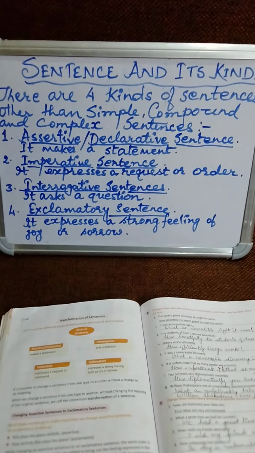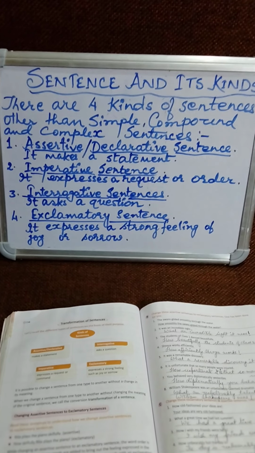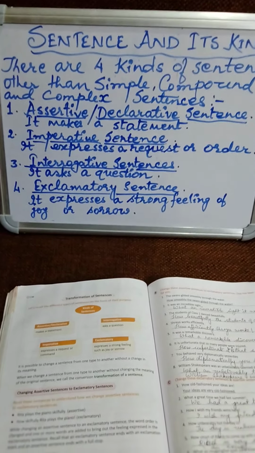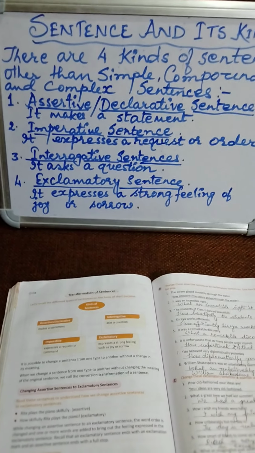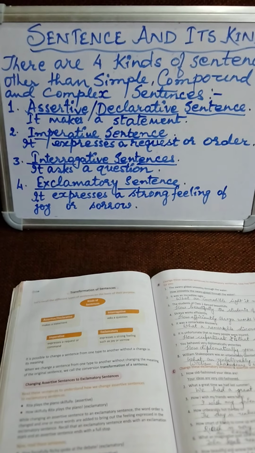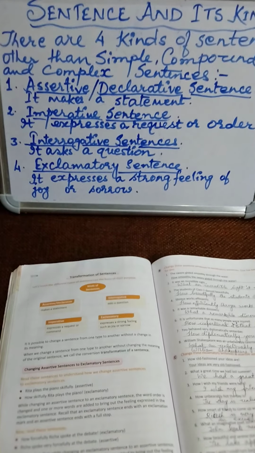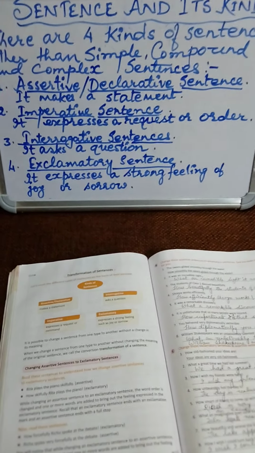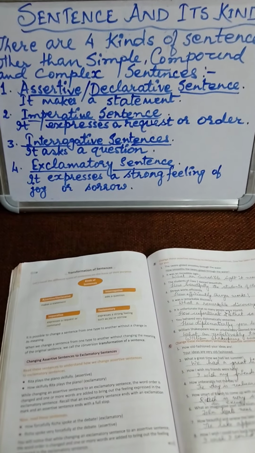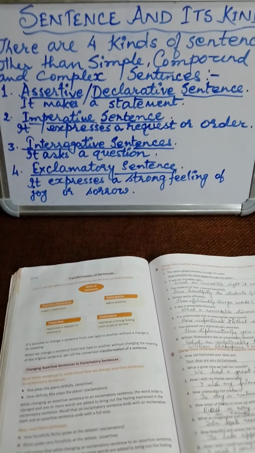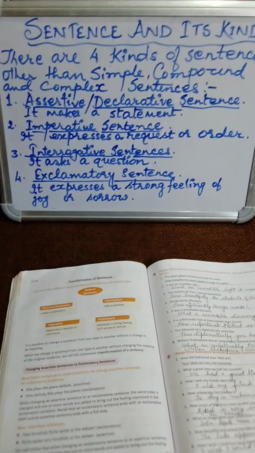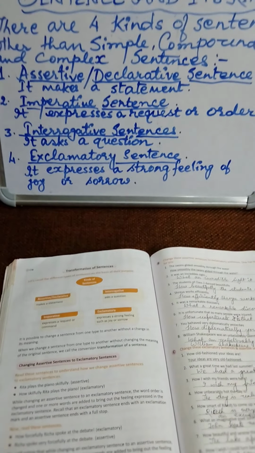Today we will learn about four other kinds of sentences, other than simple, compound, and complex sentences. These are assertive or declarative sentences, imperative sentences, interrogative sentences, and exclamatory sentences. These four kinds of sentences are not new for you. You have already gone through them in your previous classes. In class 6 also you might have learned them.